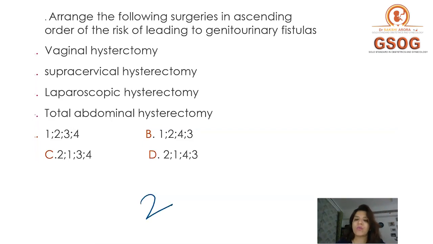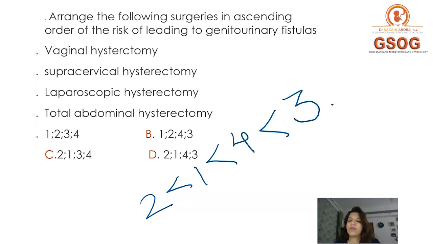So least chances are with option 2. Then it is with vaginal hysterectomy, then total abdominal hysterectomy, and maximum chances are with laparoscopic hysterectomy. So you have to look for an option which says 2, 1, 4, 3, and that option is option D.